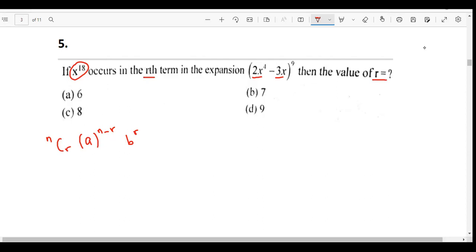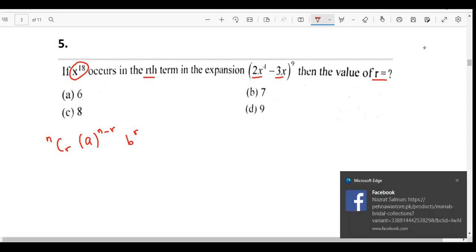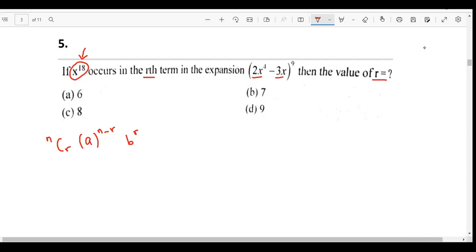We need to figure out the value of r. You know that here we are focusing on x power 18. So first of all, I need to use the NCR formula in order to see what value of r would give me x power 18.